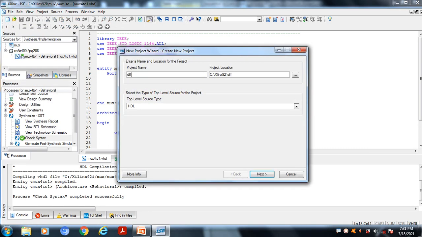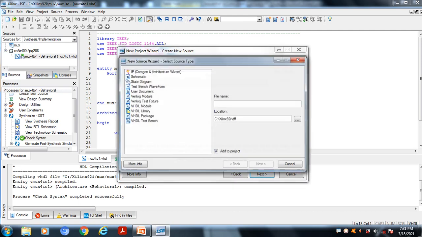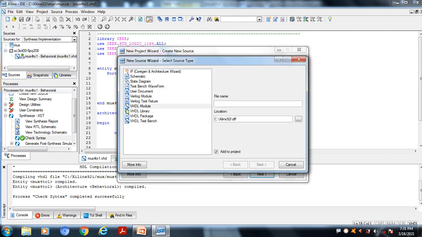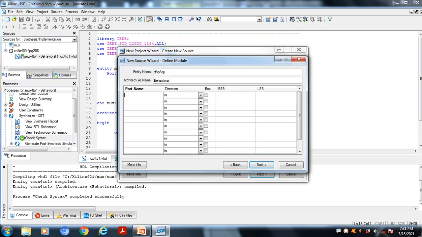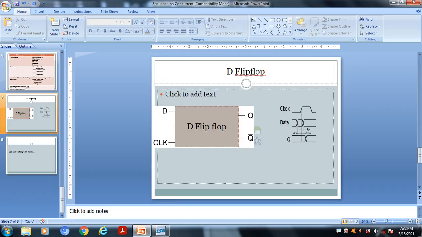So here I'm going to write a D flip-flop. So that's why I'm giving the name DFF, and select the properties of targeted device, and now create a VHDL module. So D flip-flop, now give the inputs and the outputs. We have two inputs, D and the clock, and we have two outputs, Q and Q bar.